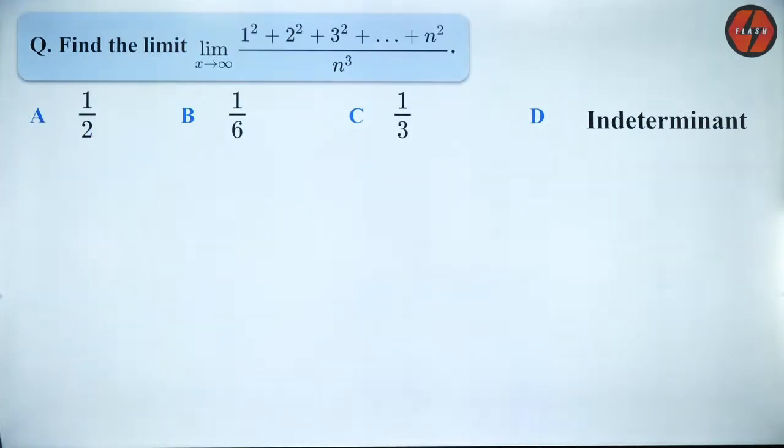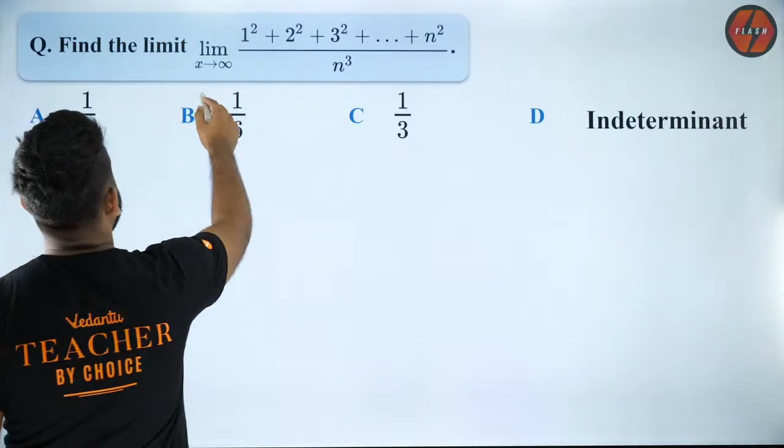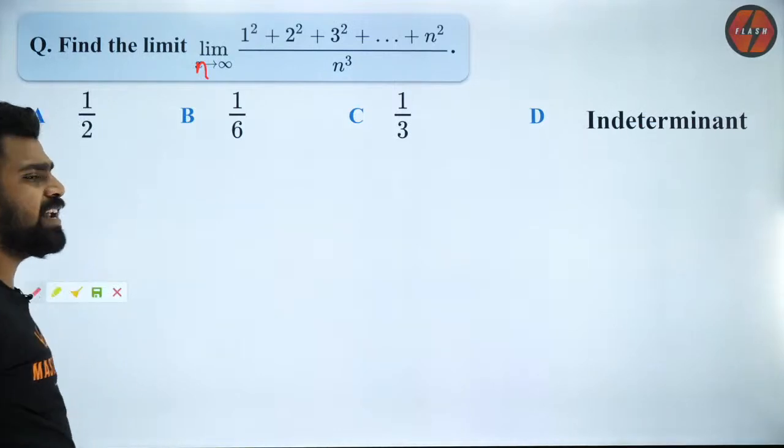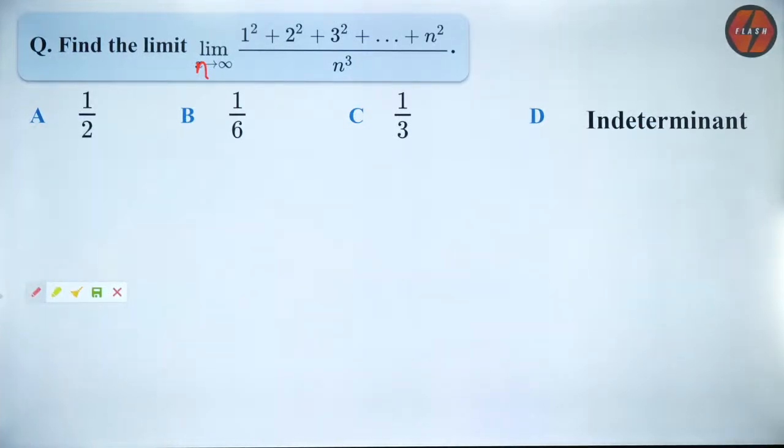Can you guys try this question out now? Everybody, let me see how many of you are able to get this correct. Oh, you solved it through LH rule. Okay, Saurabh. That's very good. There is no x. Kirito, x is just a variable. Okay, here it is n tending to infinity. Kirito, it is n tending to infinity. Got it?